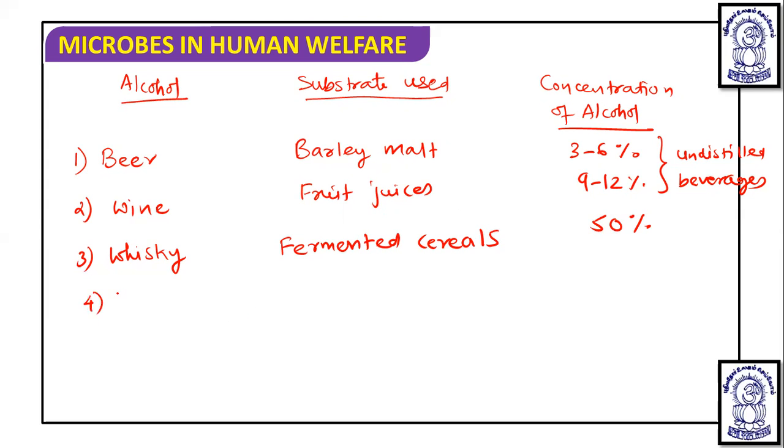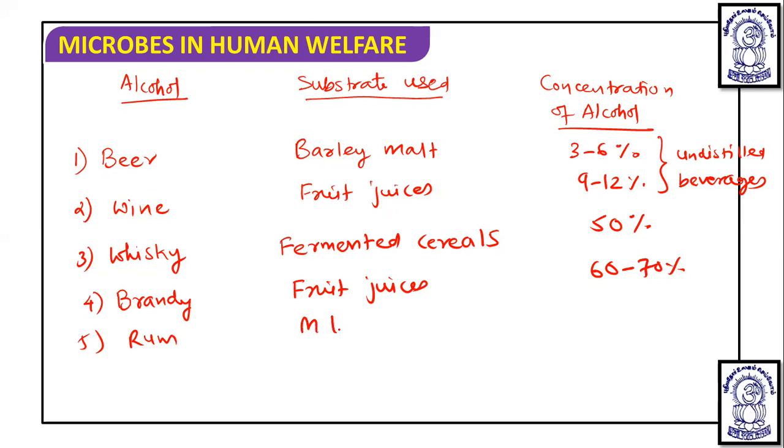Then fourth is brandy. For brandy, the substrate used is fruit juices, and it has 60 to 70% alcohol concentration. Then the fifth beverage is rum, and the substrate used is molasses, and here the alcoholic concentration is 40%.